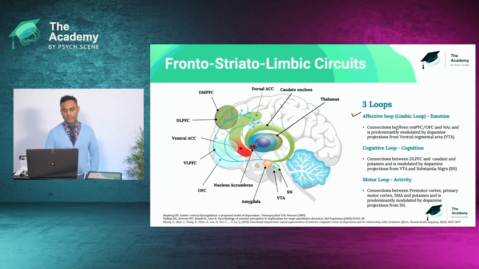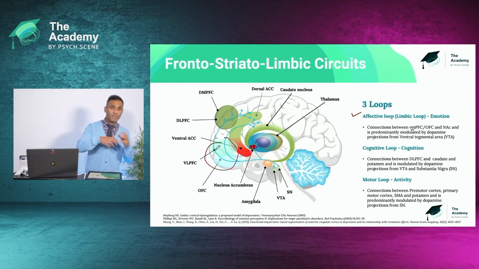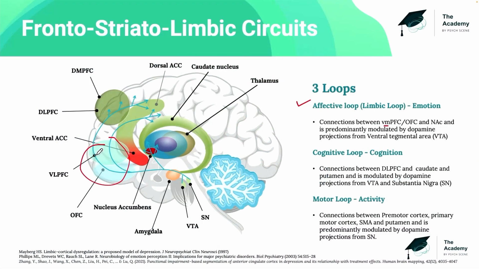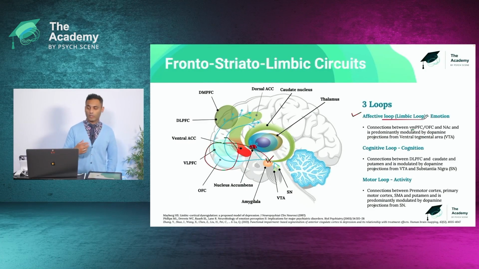And when we think about these affective loops, it's really about this ventromedial prefrontal cortex, the combination of the VMPFC, VLPFC, orbitofrontal cortex, and its inhibition of the amygdala. You saw that when we talked about learned helplessness, the hope circuit. And you see this particular circuit is responsible for emotional regulation, and that's why it's known as the limbic loop.